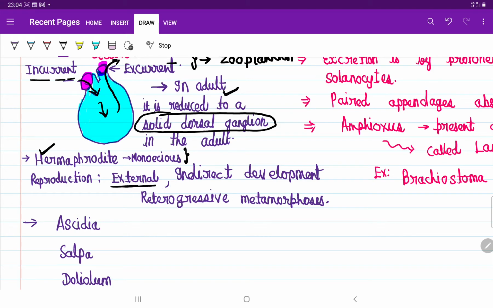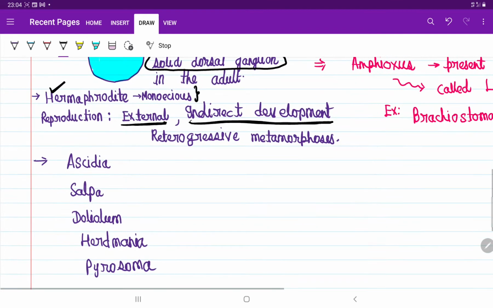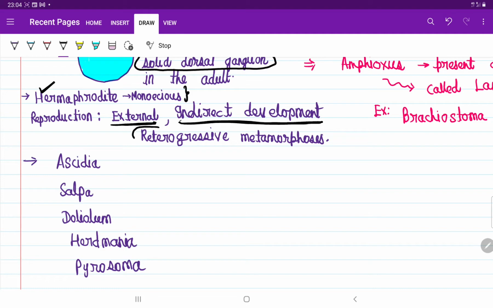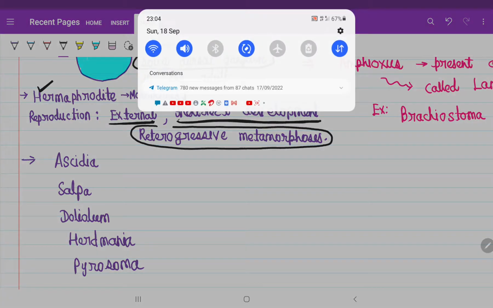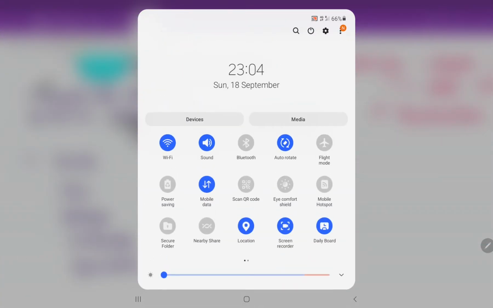Fertilization is external here. Development is indirect. And then they have a retrogressive metamorphosis. What do you mean by retrogressive metamorphosis? Try to understand what this retrogressive metamorphosis is.